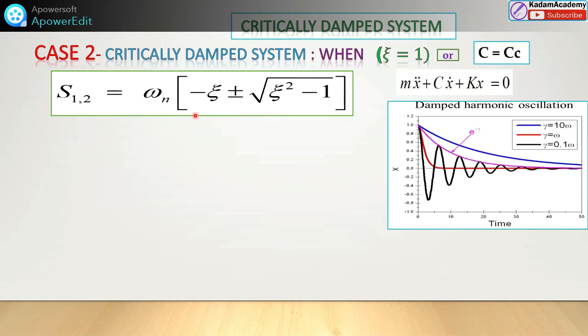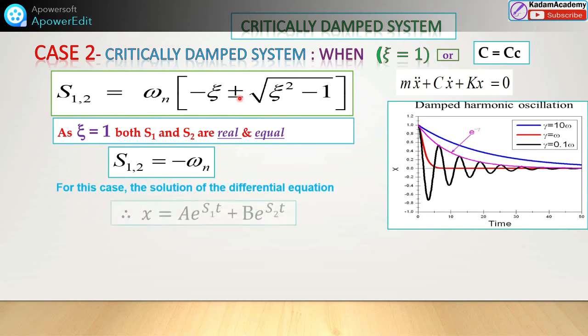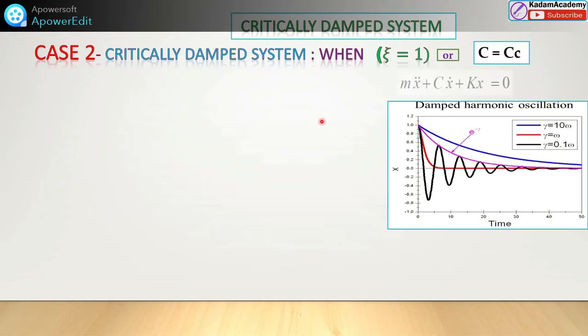If we put zeta equal to 1, we get the solution: minus omega n for both S1 and S2. Plus and minus is the only difference between S1 and S2. So friends, the equation we studied earlier now converts into this form.